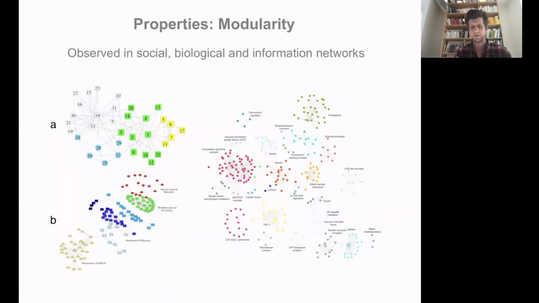Now, something quite important is that many graphs from many disciplines tend to be organized in a modular way. That would be the case, for instance, of this example, a social network where the nodes would be individuals and the links would represent social interactions. Here, you would have an information network about the connections existing between papers published in different disciplines. And here, there would be a biological network, I think a protein-protein interaction network. In each of those cases, different algorithms have shown again and again that the graphs are not homogeneous, but are made of components that are dense and weakly connected with each other.